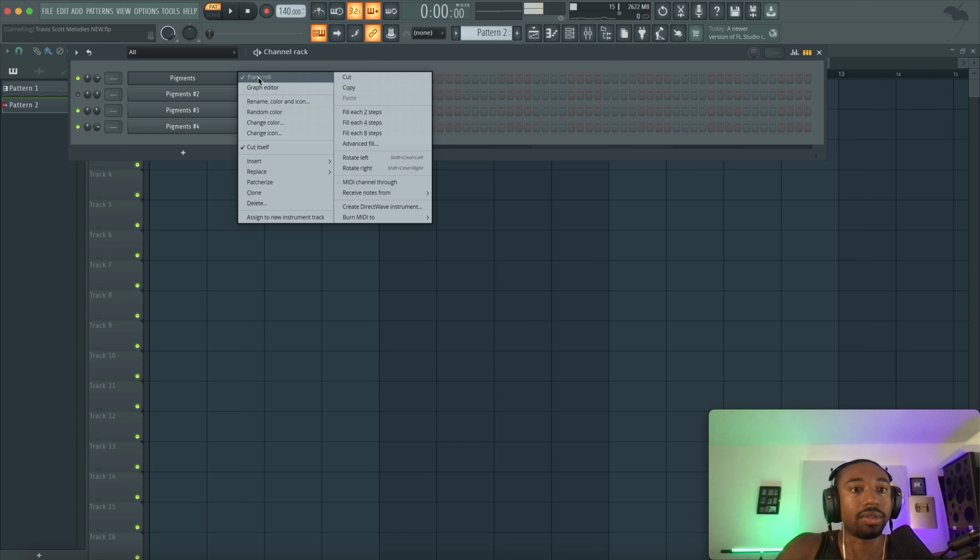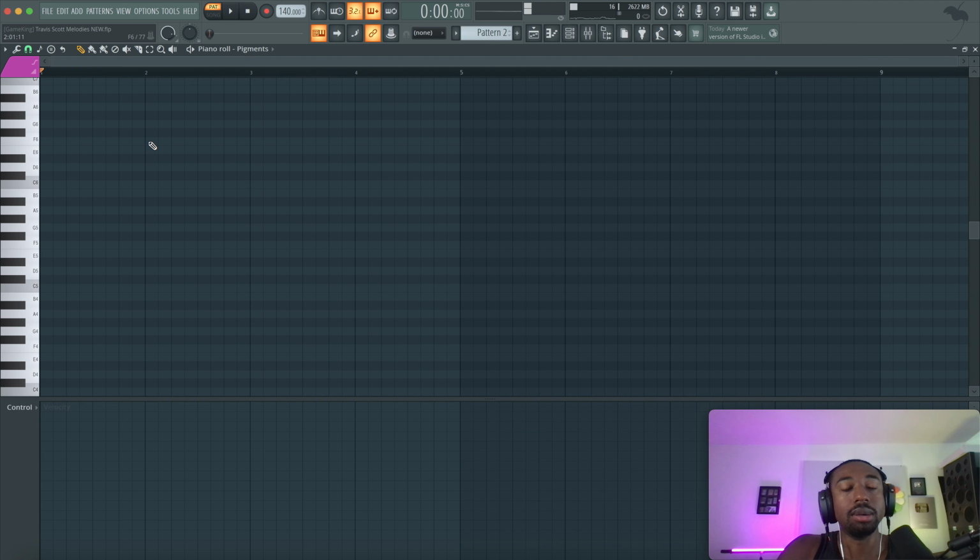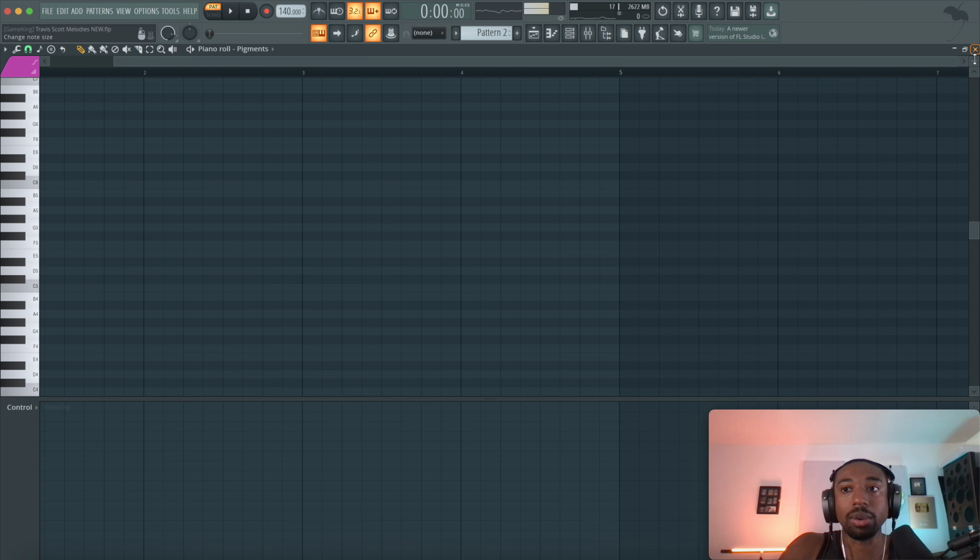All right, let's create a dark vibe. There are 2 chords that make a dark vibe. Let's right click, go to piano roll. But before we get into the chords, we need to identify what makes a chord.